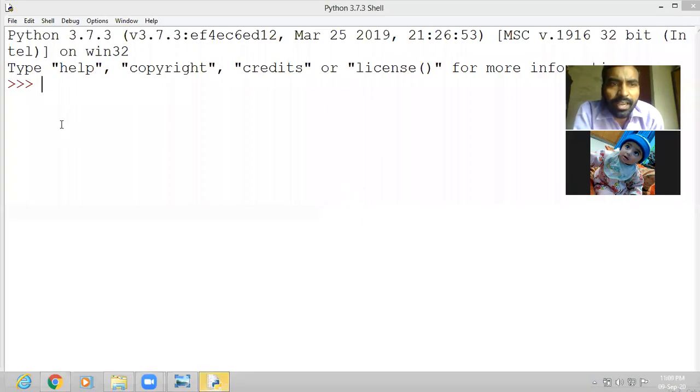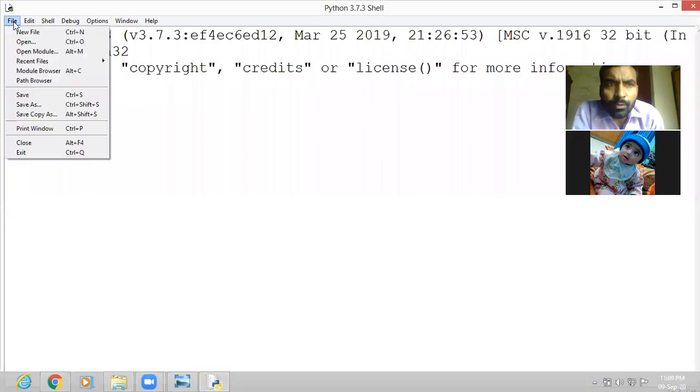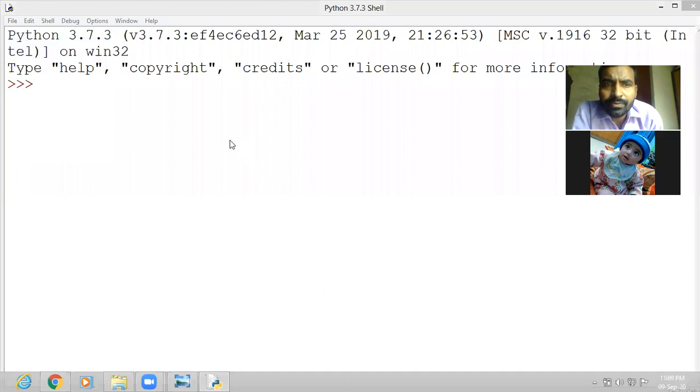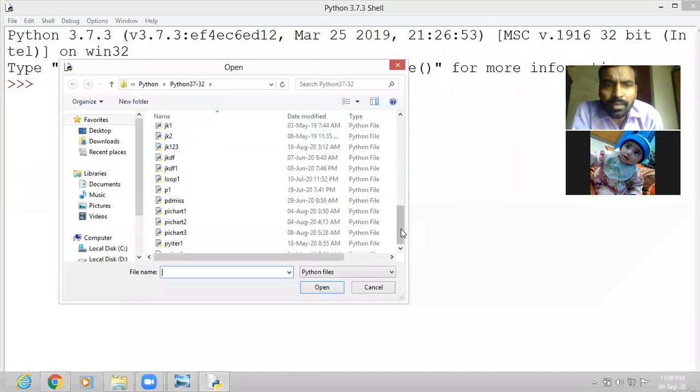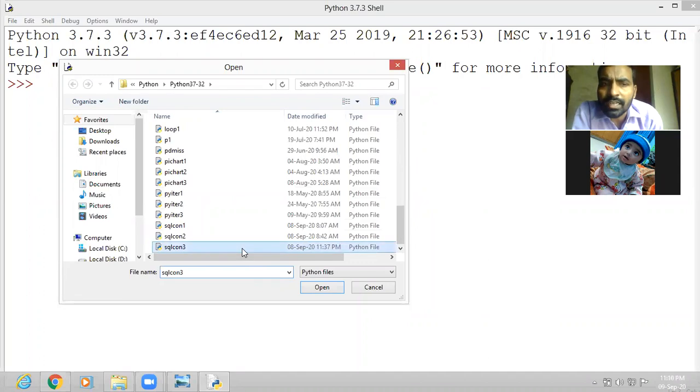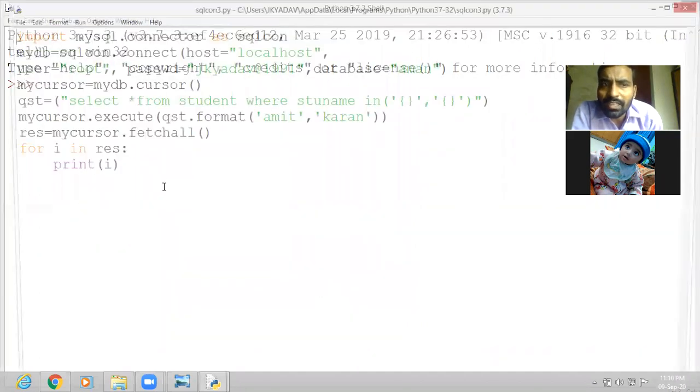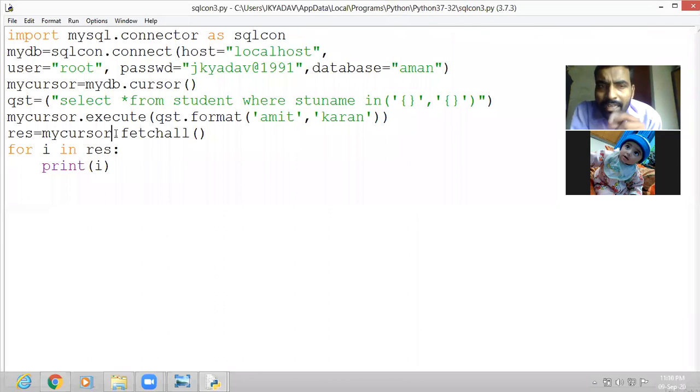Let Python open. Okay, I am going to open the program which I made yesterday. I had made the program named SQLcon 3. Okay, this was the program. Now in this program, as you can see, I had formed the SQL query string. The query string is select from student where stu name in. There are two parameters given for the in operator, and for these two parameters we have given the values in the execute command with the format function.